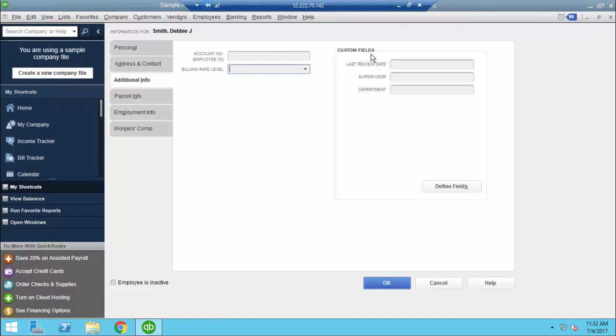Over to the right, you're going to see custom fields. These are predefined fields that have already been set up for the last review date, the supervisor, and the department. So I'm going to put her in marketing.